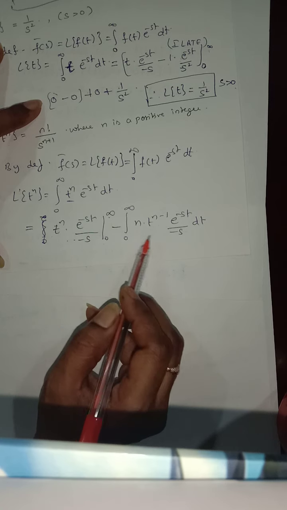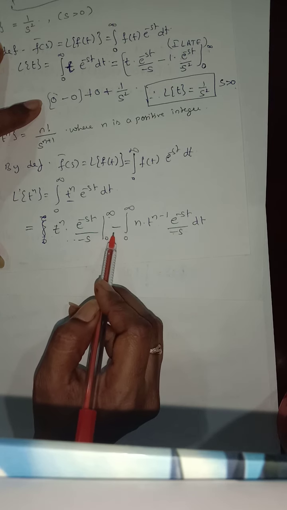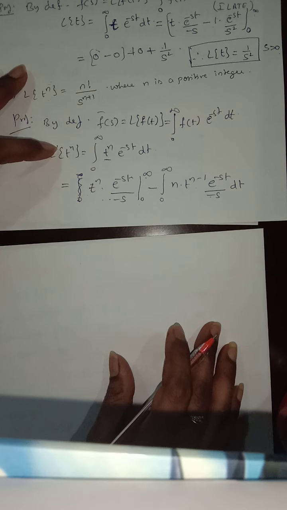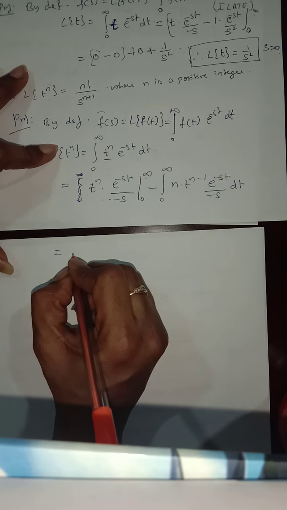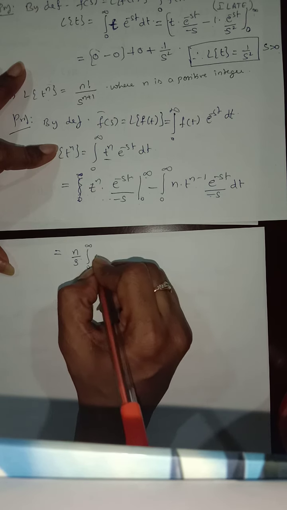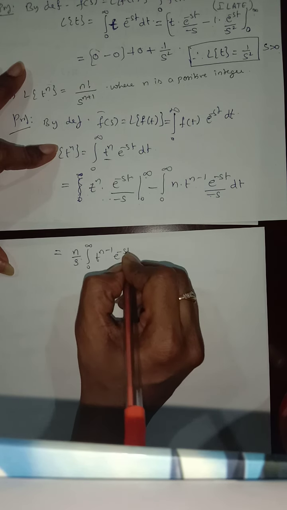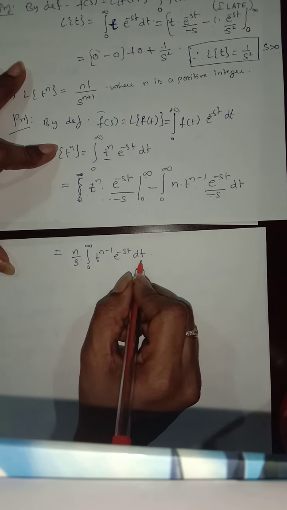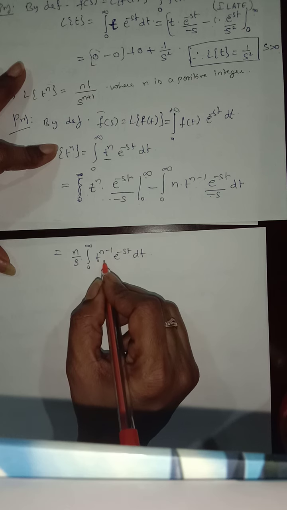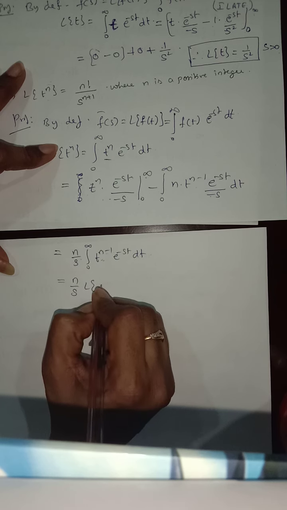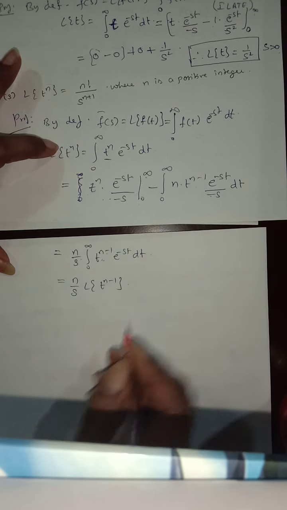So only this term is left. The minus and minus will become plus, and this is equal to n by s times the integral from 0 to infinity of t power of n minus 1 e power of minus st dt. Now this looks like a Laplace transform, but the function is t power of n minus 1. So this can be written as n by s L of t power of n minus 1.